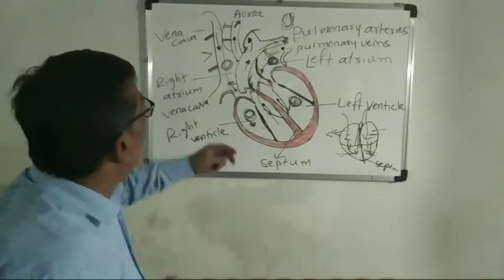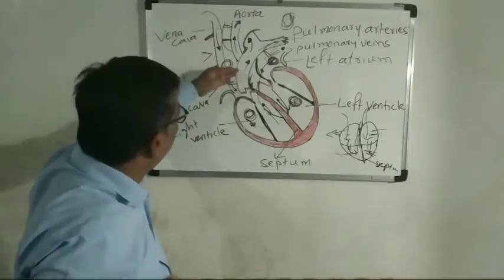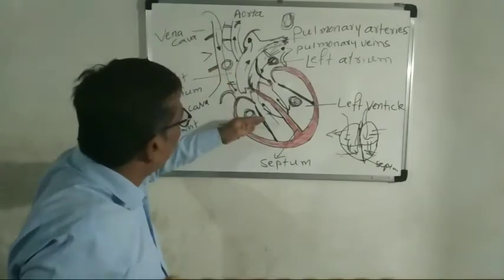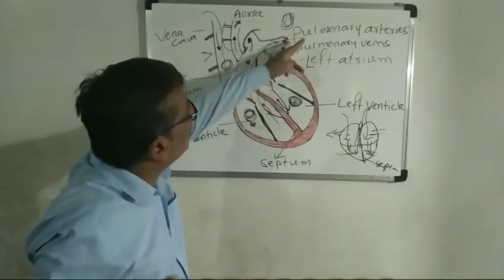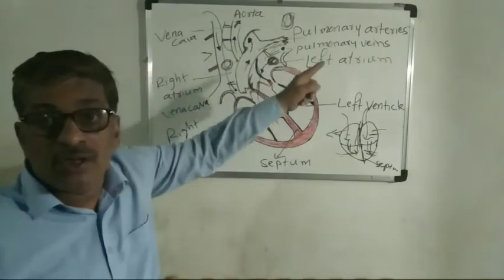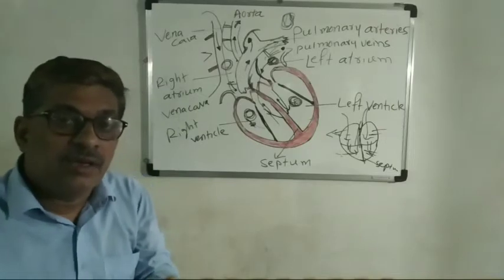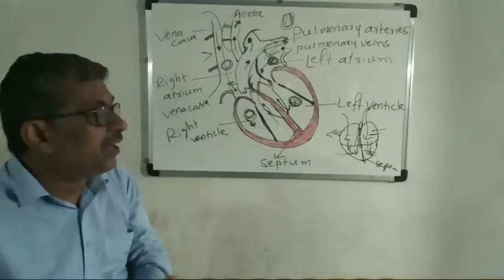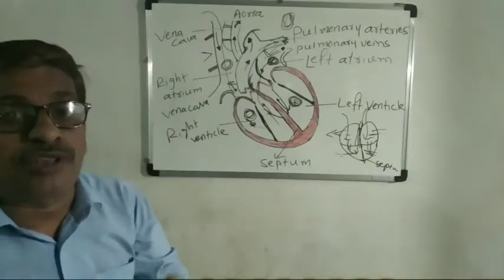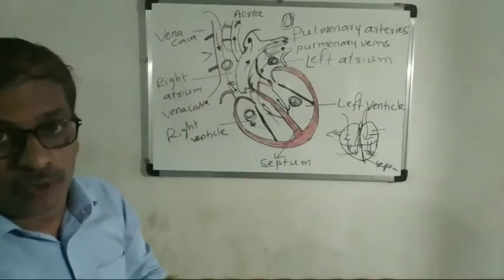Deoxygenated blood enters from the vena cava and it comes to the right atrium and then the right ventricle. Then it goes through the pulmonary arteries. Then it will go to the lungs. The blood absorbs the oxygen, so it becomes oxygenated. And from the lungs, carbon dioxide will be removed.